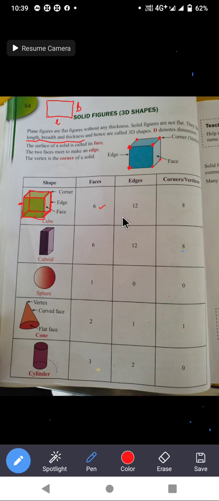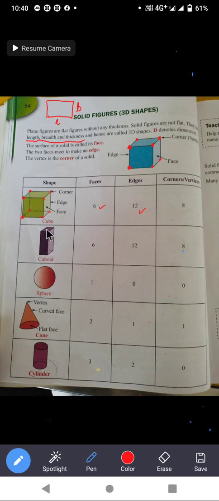So there are 12 edges. How many corners or vertices? There are 8 corners or vertices: 1, 2, 3, 4, 5, 6, 7 and 8. So 8 corners are there in a cube.